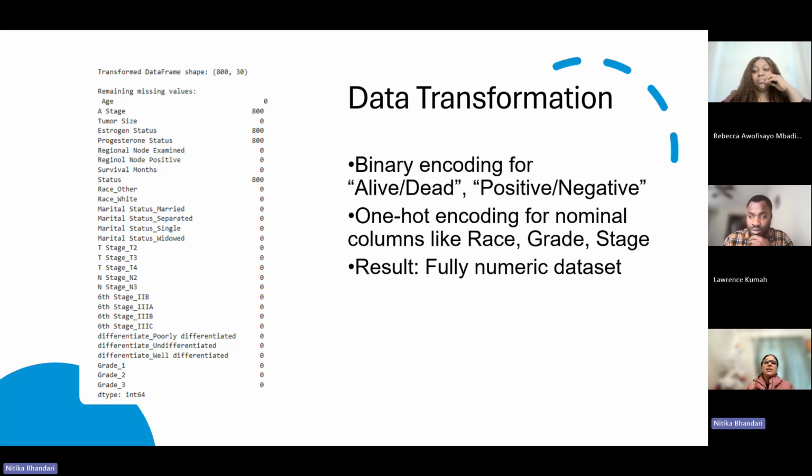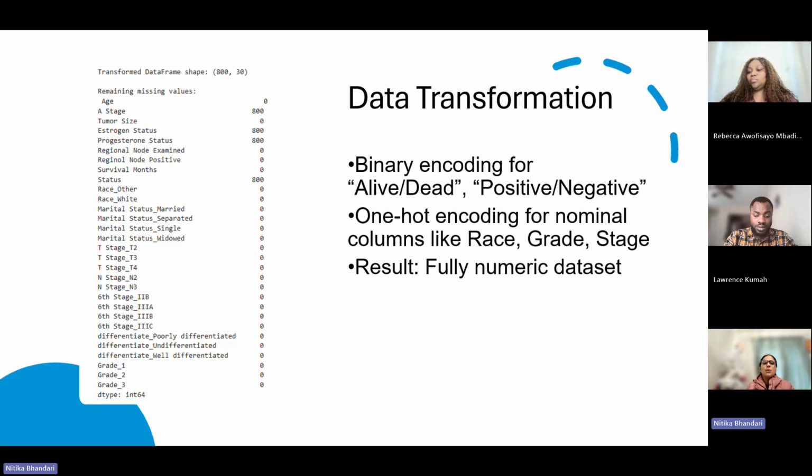The next slide is for data transformation. Before we could use our data for machine learning, we had to convert all our text-based data into numbers. For columns that have only two options, like alive and dead, and positive and negative, we used binary coding, like alive for 1, dead for 0, positive for 1, and negative for 0.